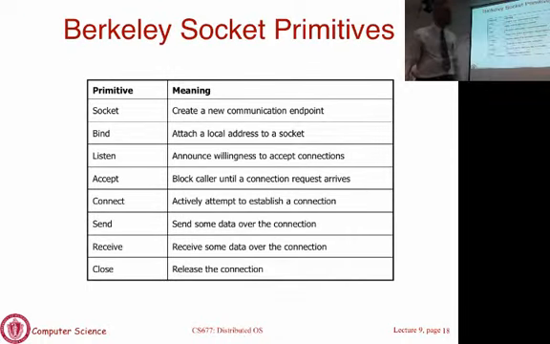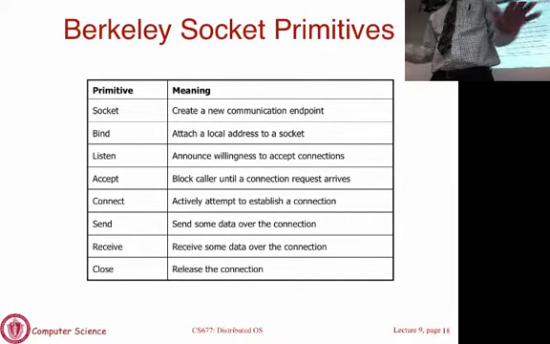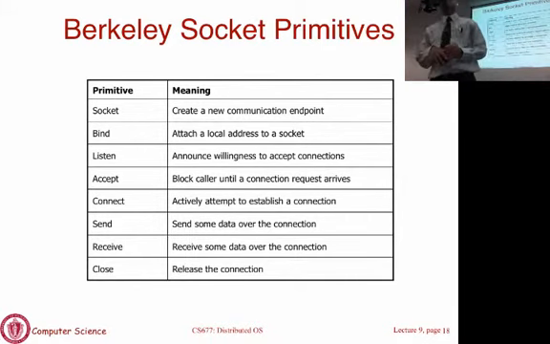Okay. So we already mentioned all of these calls. Socket creates a new communication endpoint. Bind will attach an address to a local socket. That's the port number. Listen will say I'm now willing to accept connection. These are all done at the server, and accept will block until a new request is received. And then from the client side, you use connect to establish a connection, and then you can use either send and receive or read and write. Doesn't matter. Both system calls are equivalent. Once the socket connection has been established, you can use either of these two to actually read or write data from the socket.